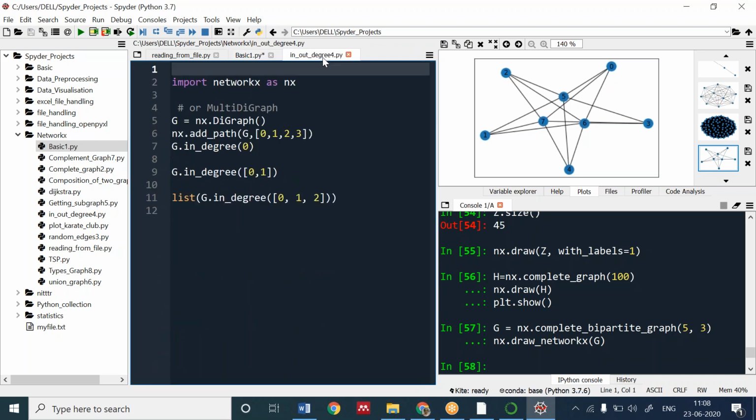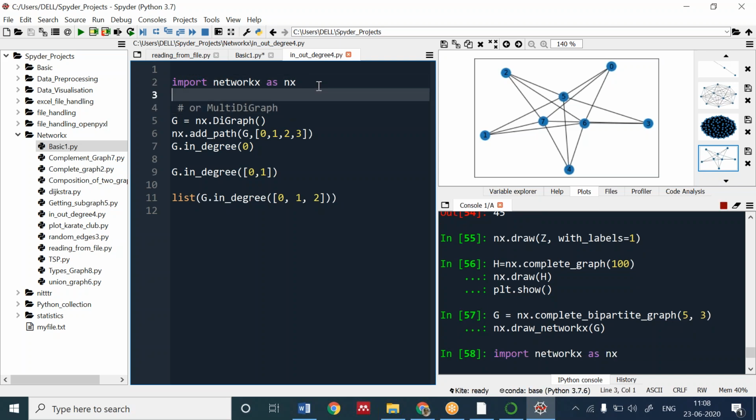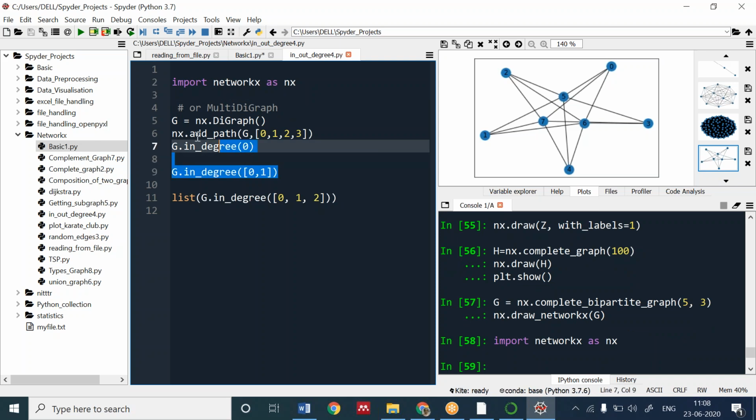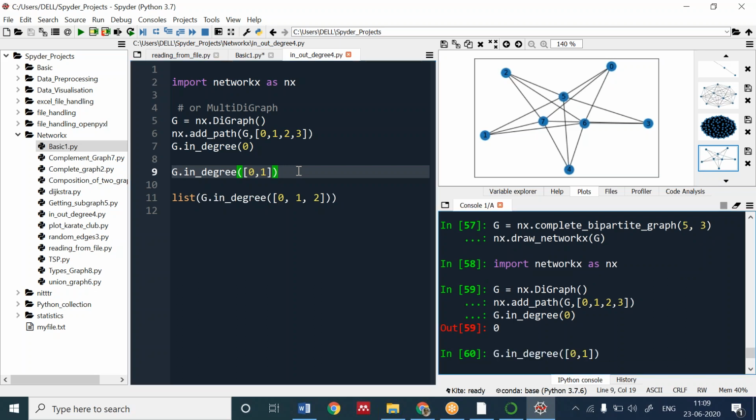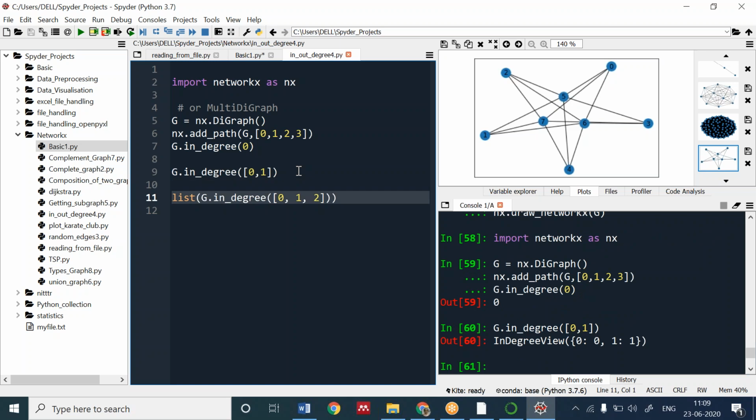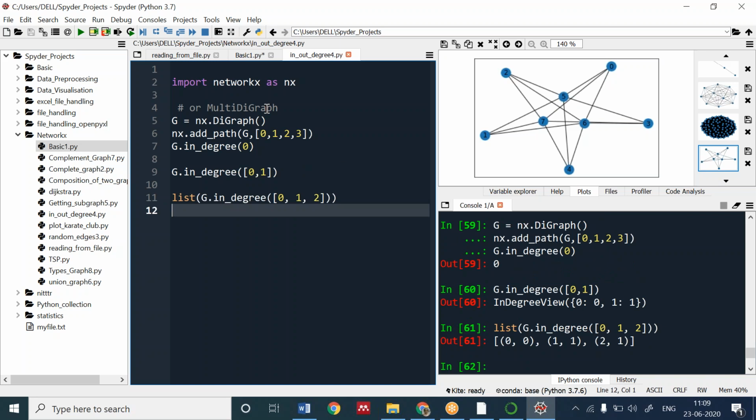How to calculate? I have to create a digraph, a directed graph, for having the in degree. You can see I have added that part also. Okay, this is the list I have created. I'm showing you; I have run this program line by line. I have created a digraph. I have added a path from 0, 1, 2, 3.